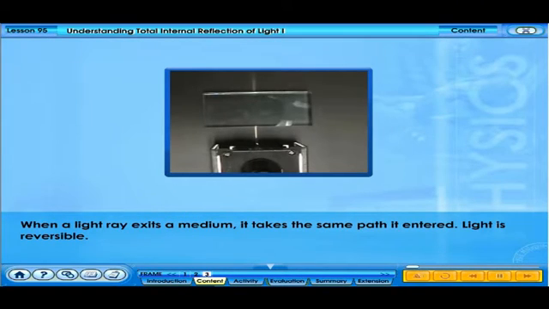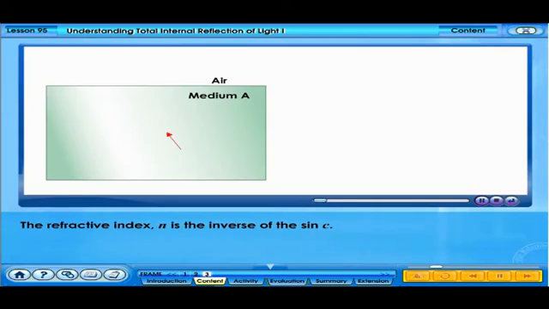When a light ray exits a medium, it takes the same path it entered. We say light is reversible. Observe how we can relate the critical angle to the refractive index. If we increase the angle in the medium to the critical angle, then the angle in the air, the refracted angle, is 90 degrees.